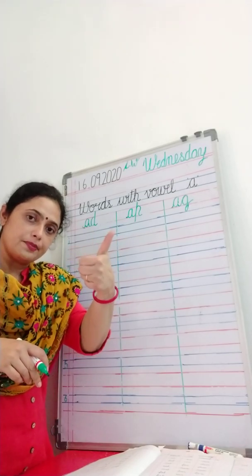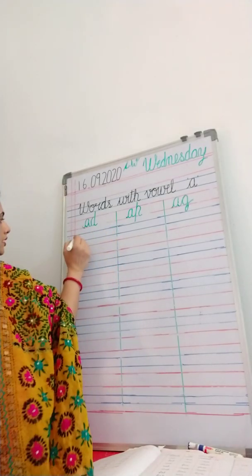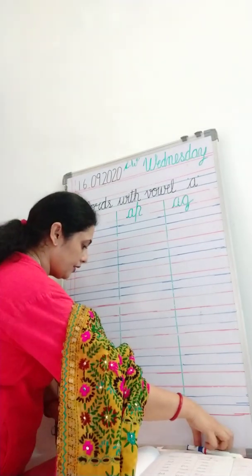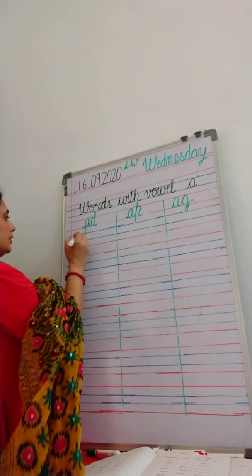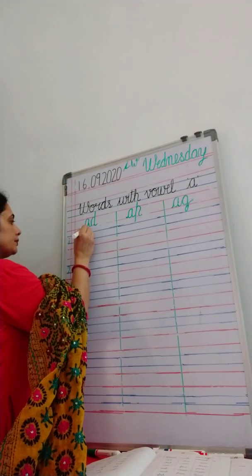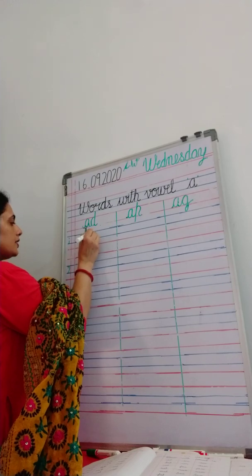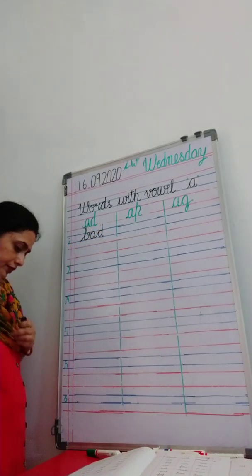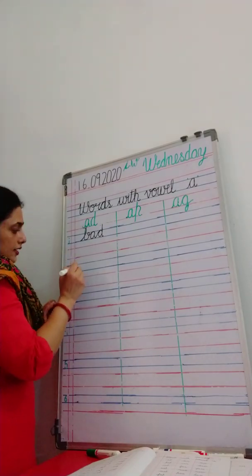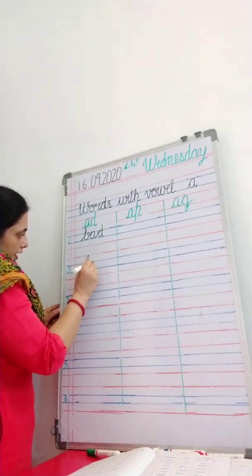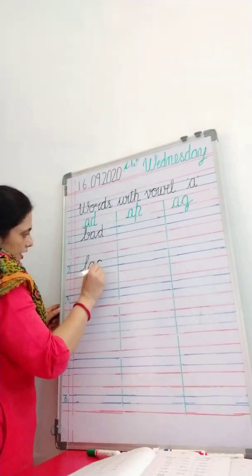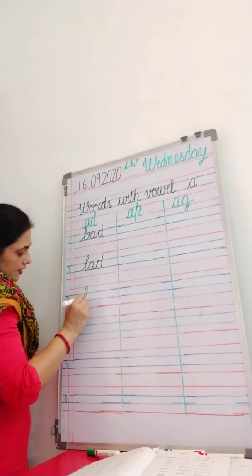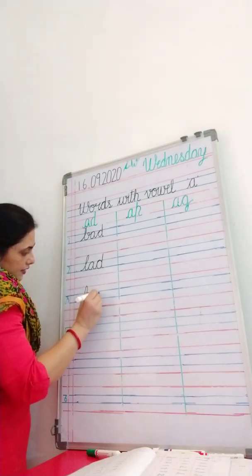B-e-d, bed. B, ed, bed. L, ed, led. H, ed, head.